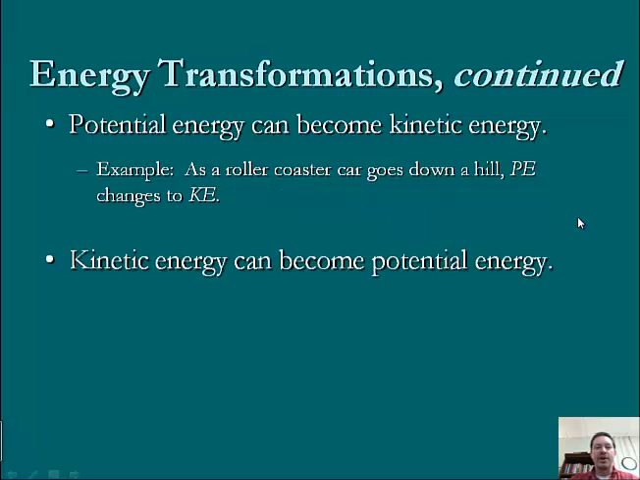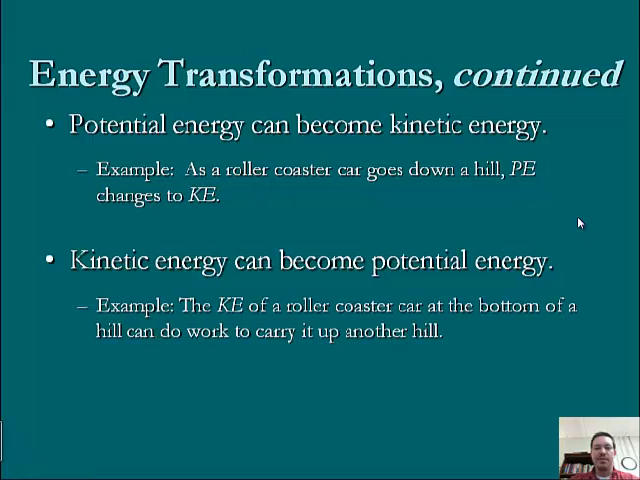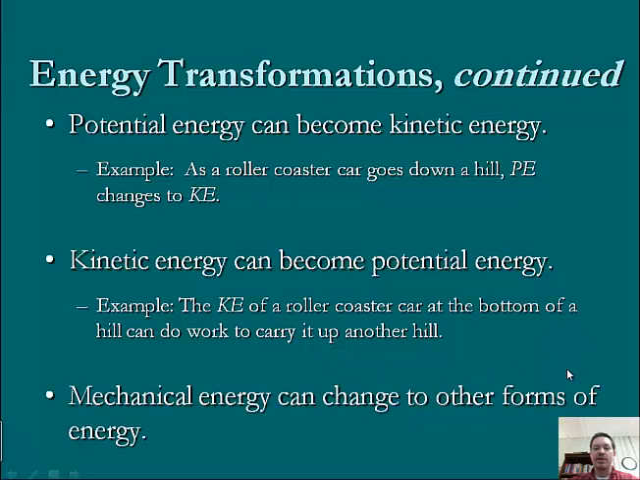So kinetic energy can become potential energy as well. The kinetic energy of the roller coaster car at the bottom of a hill can do work to carry it up another hill. So we've got our maximum kinetic energy at the bottom. This kinetic energy at the bottom of this hill can allow it to then move up the next hill. So it transfers from the kinetic to potential. So it becomes potential energy from there. And we basically can call this mechanical energy. This can change from one form to another.